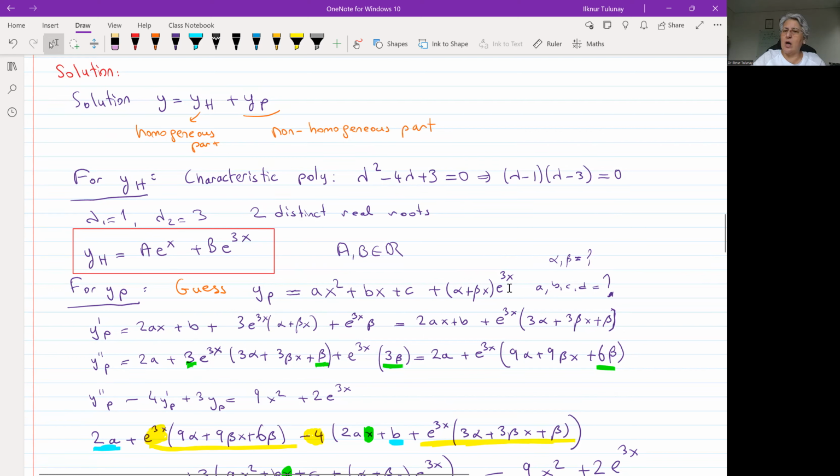This part requires the application of the product rule, because we have a polynomial depending on x and another function depending on x. So you have two functions depending on x, and we need to apply the product rule. The derivative of e to the 3x is 3 e to the 3x, times the polynomial alpha plus beta x, plus e to the 3x, and then we need to take the first derivative of alpha plus beta x, which is just beta. So that's there.